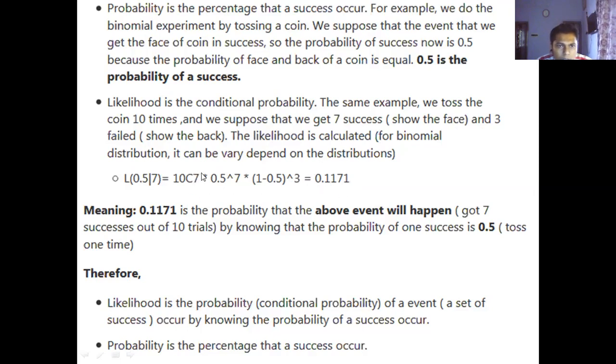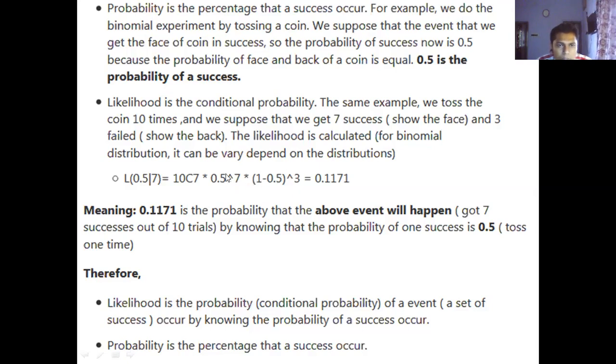10 choose 10 is the total, since we are doing it 10 times. 7 times we are getting the success, so 0.5 to the power 7, into 1 minus 0.5.